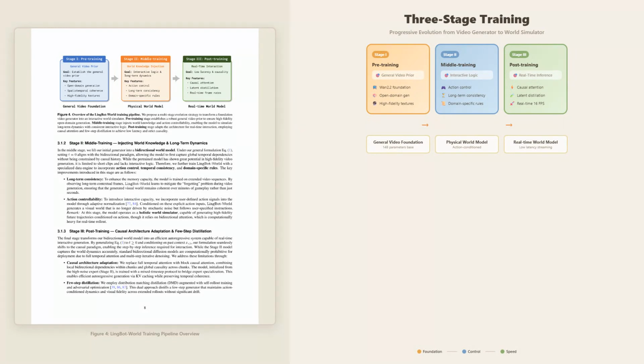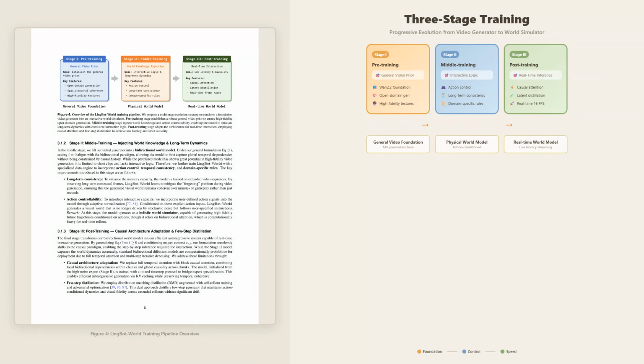Stage 3 is post-training for real-time inference. The bidirectional attention from the original model is replaced with causal attention that enables streaming generation. Latent distillation reduces the number of inference steps from around 50 down to just 8 while maintaining quality. The result is a model that can generate frames at 16 FPS, fast enough for interactive use.